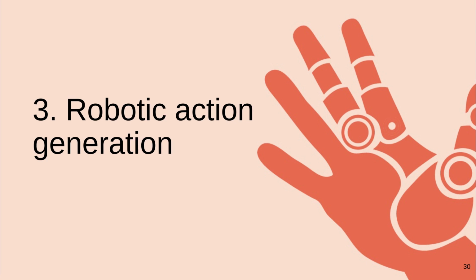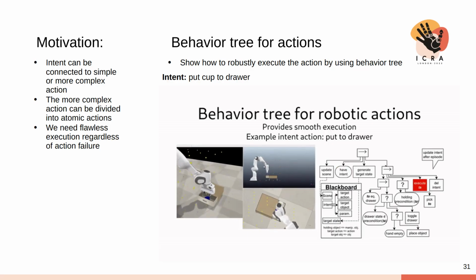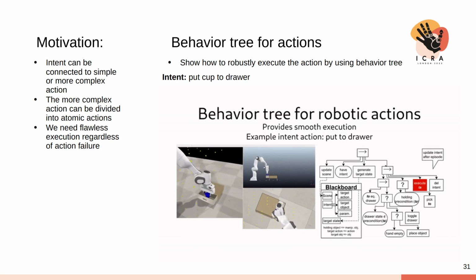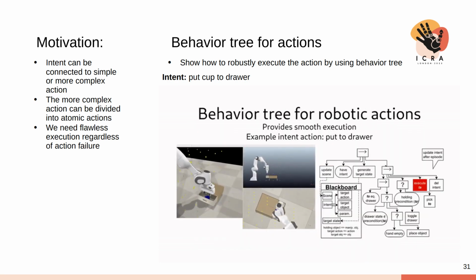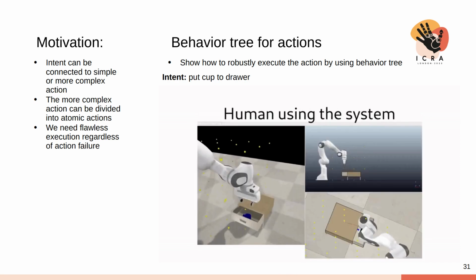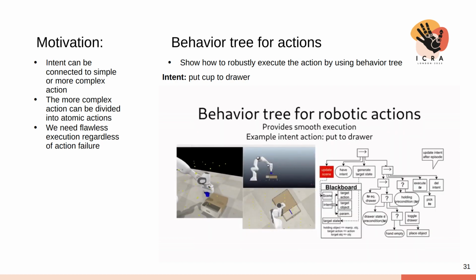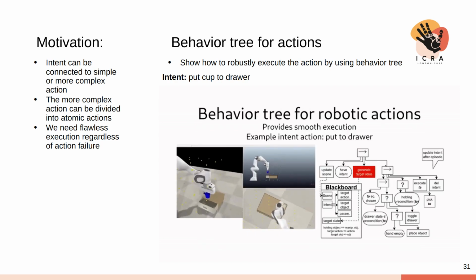Now let us see how the robot action is managed. In general, our system should only generate feasible actions. Nevertheless, we designed a behavior tree for the experiment domain encoding all the common sense knowledge about feasible actions. We write the identified intent to the behavior tree blackboard, and the behavior tree will then coordinate the robot's actions towards fulfilling the intent. If required, the robot would open the drawer before it puts the object in it.